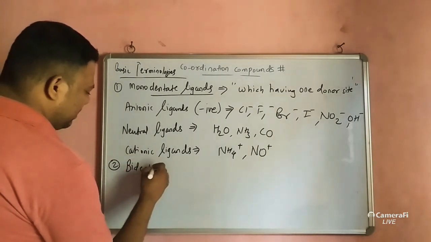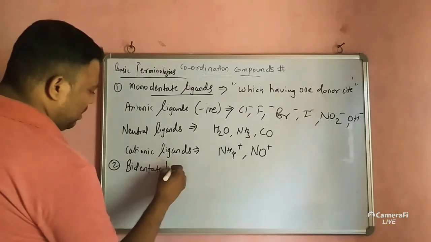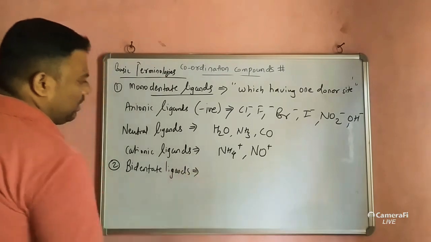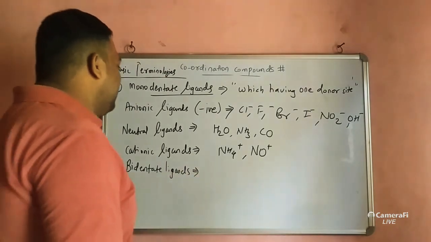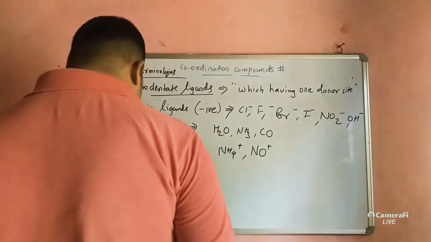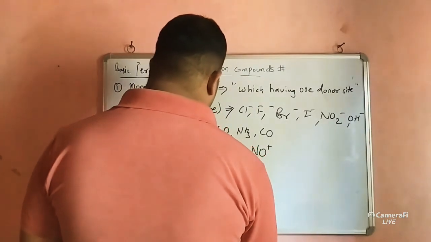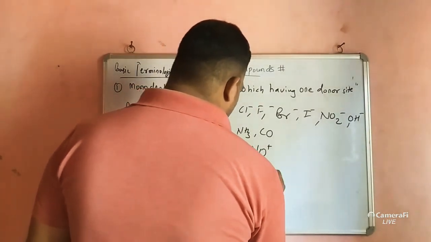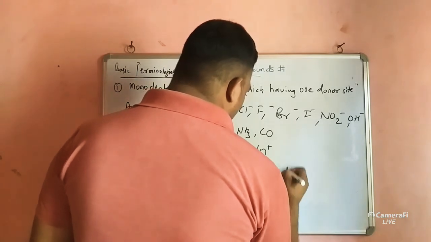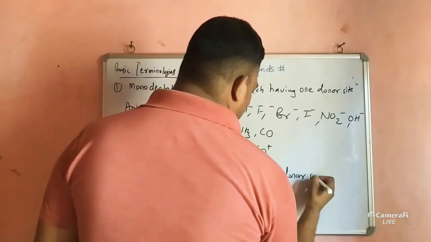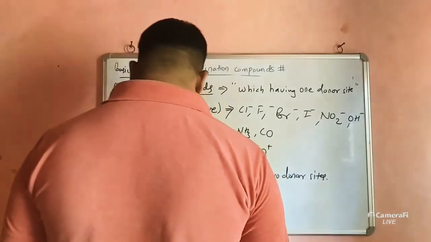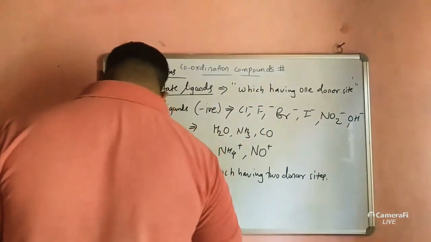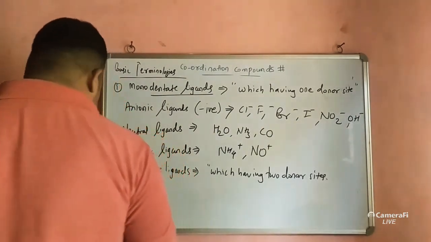Now, examples of bidentate ligands. Bidentate ligands are those having two donor sites.